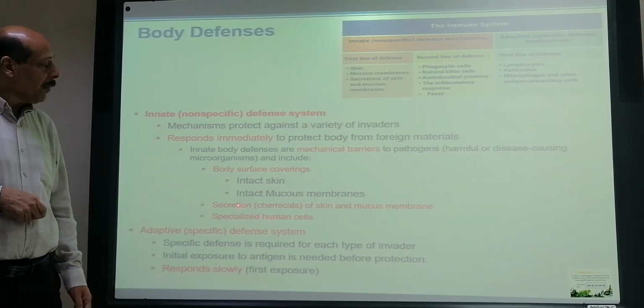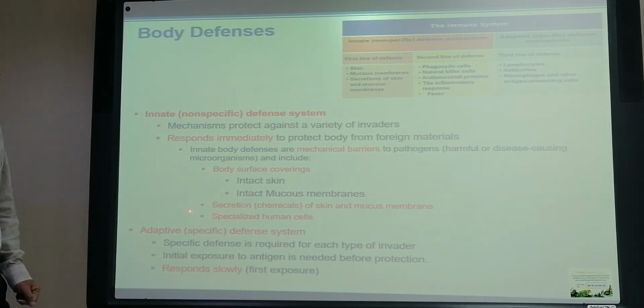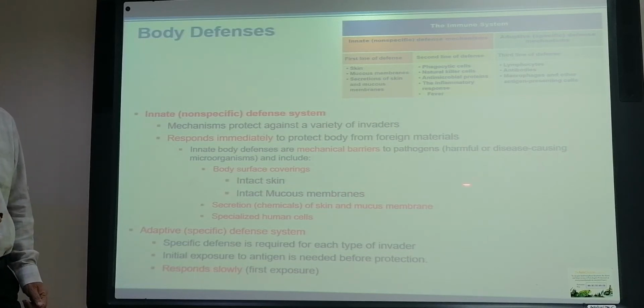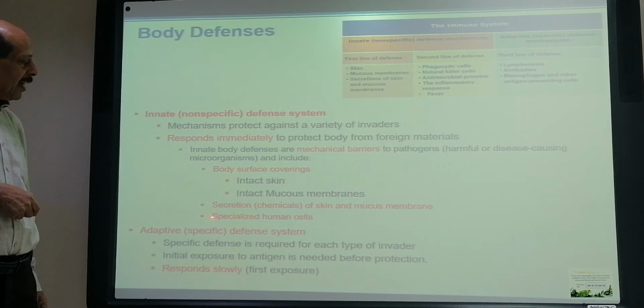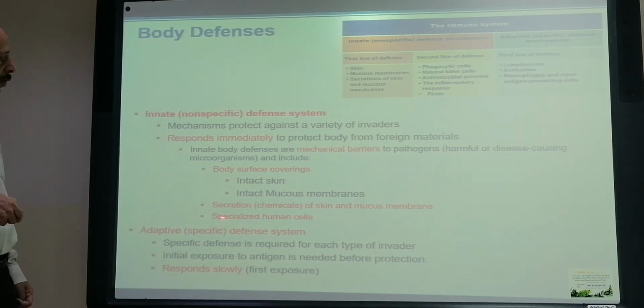The intact mucous membrane is also the same thing. Secretions, the chemicals of the skin and the mucous membrane, like the secretion from the sweat gland and from the sebaceous gland, have an acidic nature that will kill microorganisms. And there are also some specialized human cells that will kill.